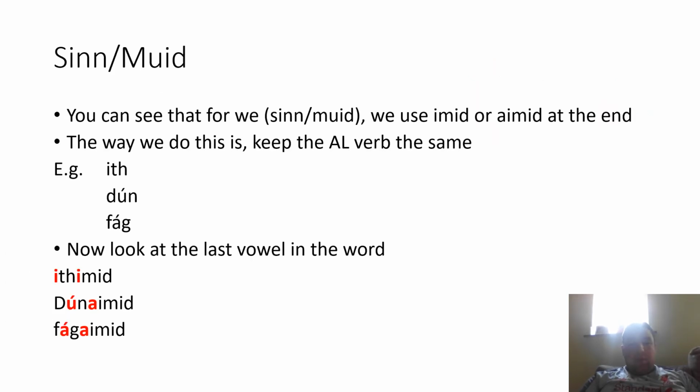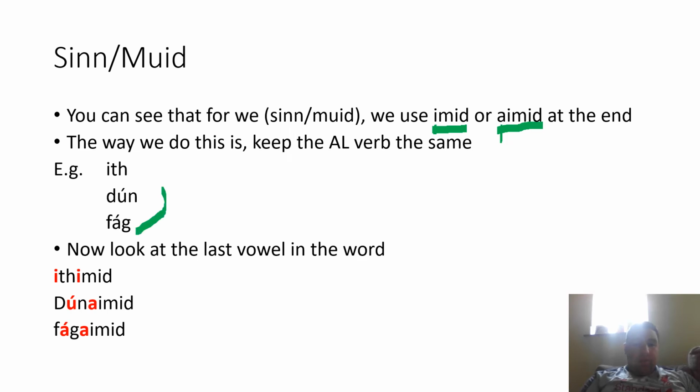Now here is where muid gets a little bit different. With muid we have the two endings. We either have IMID or AIMID, and it's always easy to see which one goes with which. So the I, the narrow, goes with I or E, and the A is broad, so that goes with the A, the O, or the U. So we'll just look at some examples here.